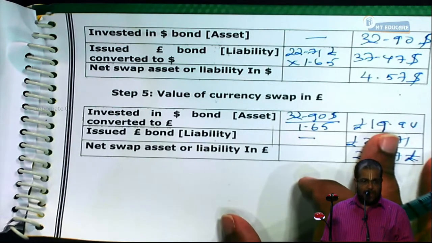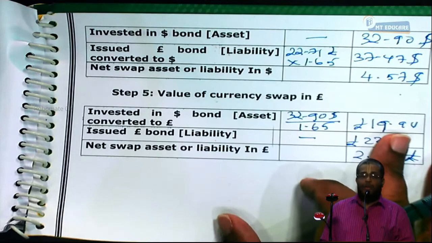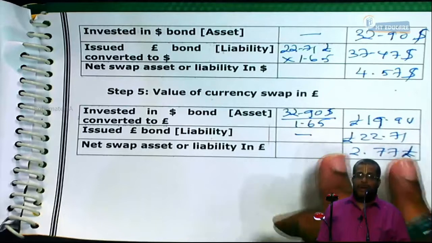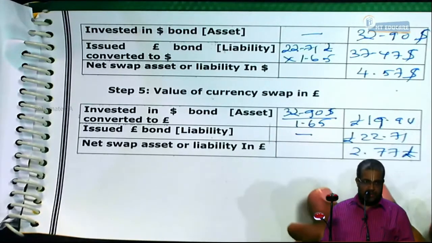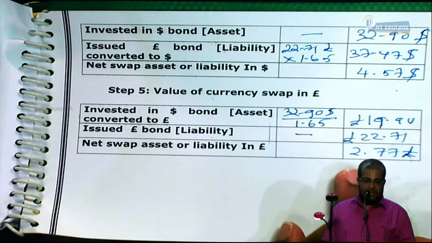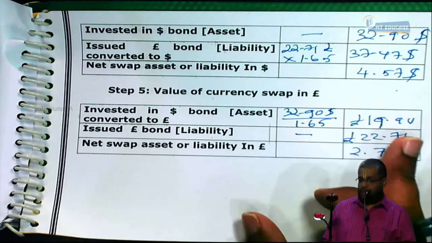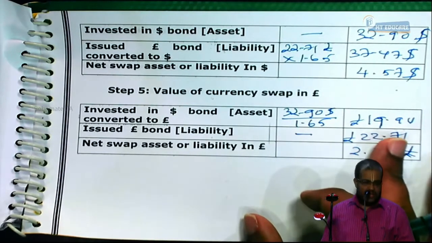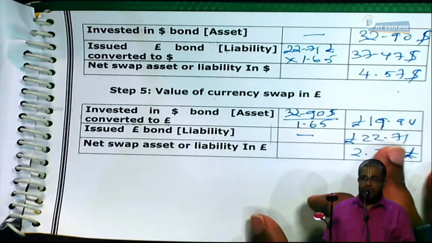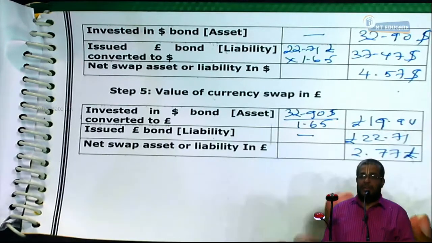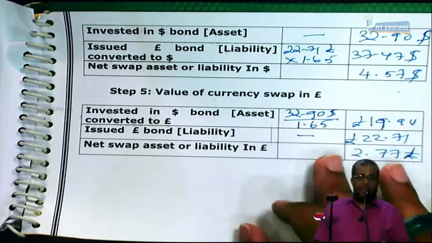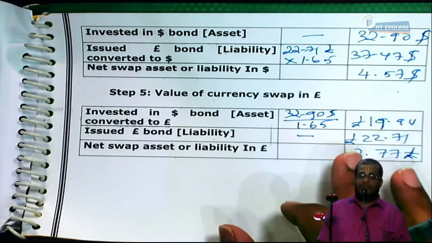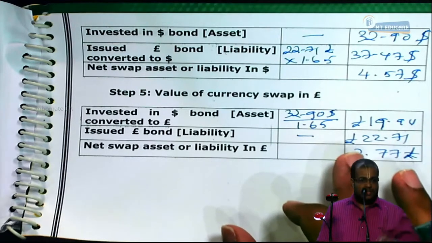A is now having a swap liability of $4.57, or 2.77 pounds. And B is having a swap asset of the same value. Do you understand the discussion or not?